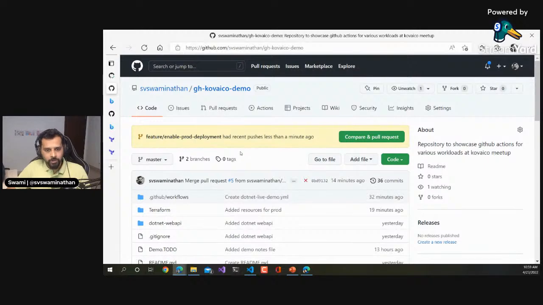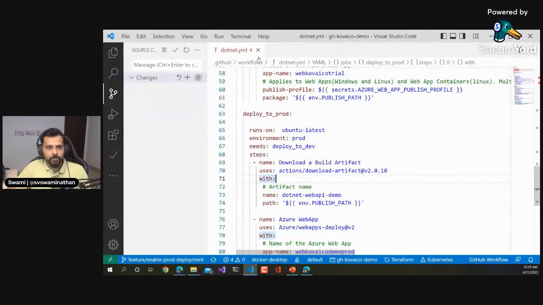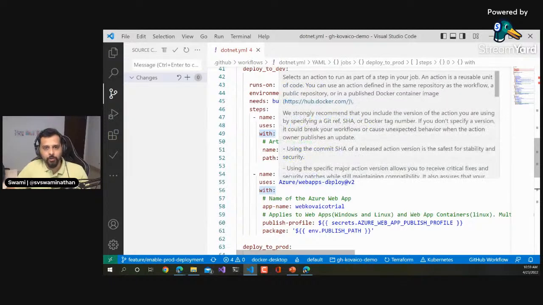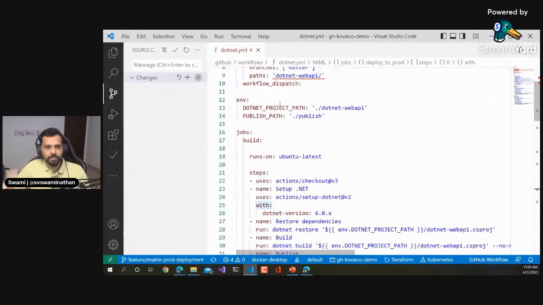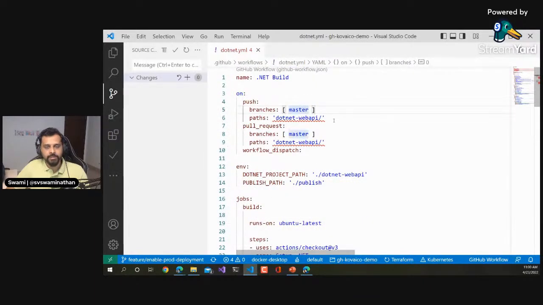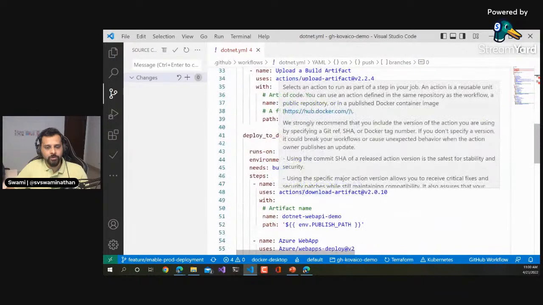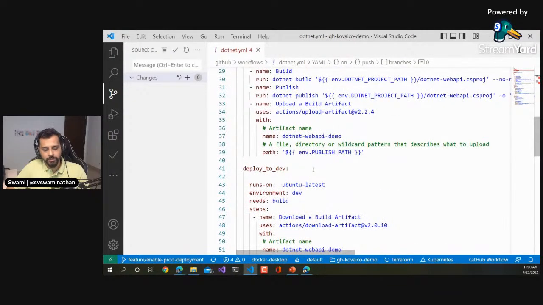So another thing you would typically do is in these steps, right? You can add the feature branch also. Basically these build and other steps you would definitely add for all the branches, right? Because you need to compile the code whenever you are writing code, and whenever a developer pushes the code into a feature branch also. So you'll definitely have feature branches added here. Feature slash star, you can add it, so that all the steps run, and wherever you want to run specific steps for a specific branch, you'll put those conditions using if conditions.